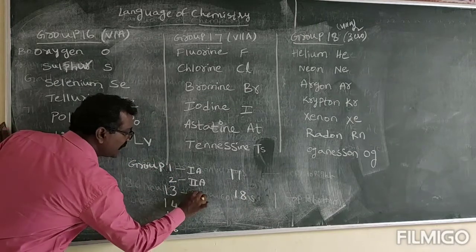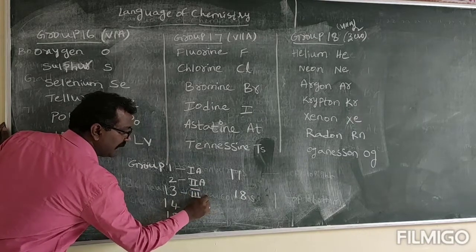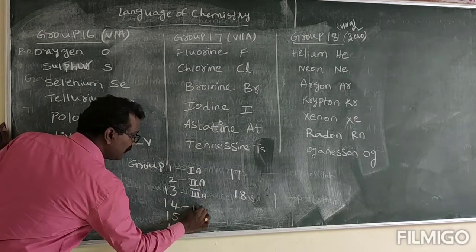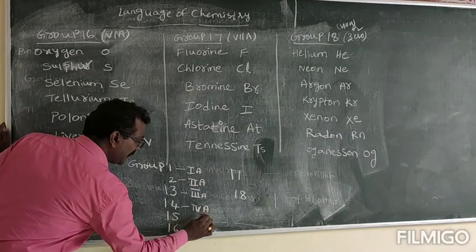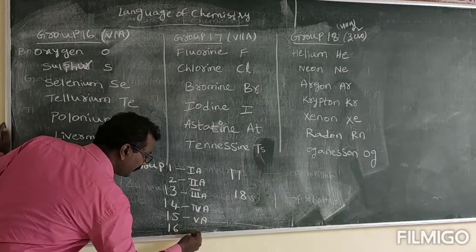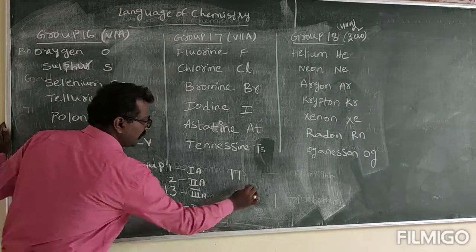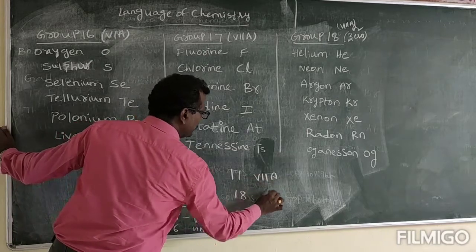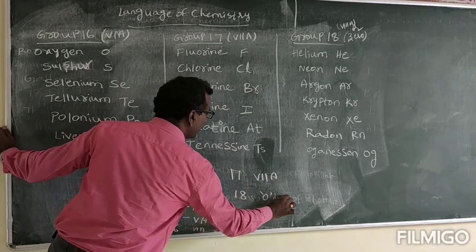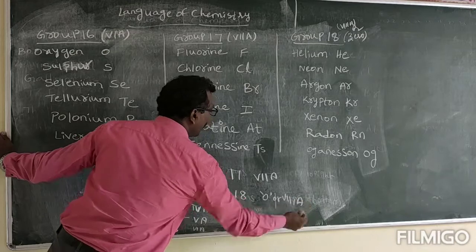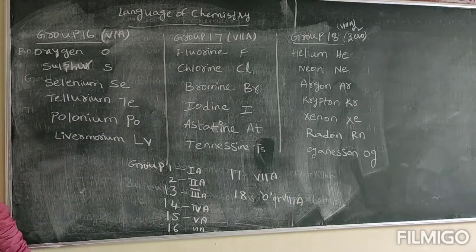This is the old version. 3A, 4A, 5A, 6A, 7A, 0 group or 8A group or inert gases, all this.